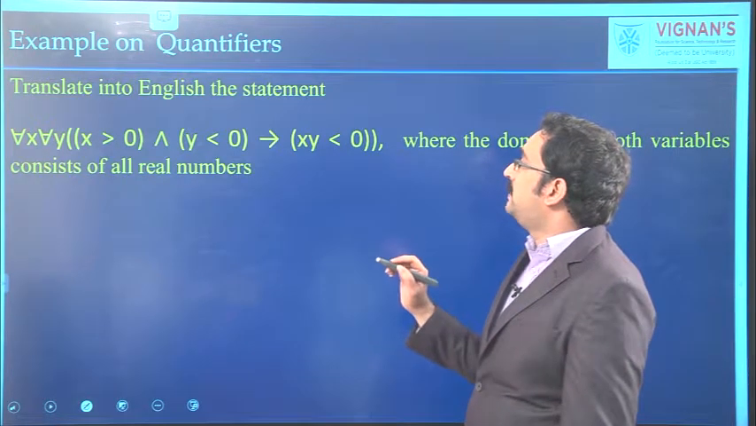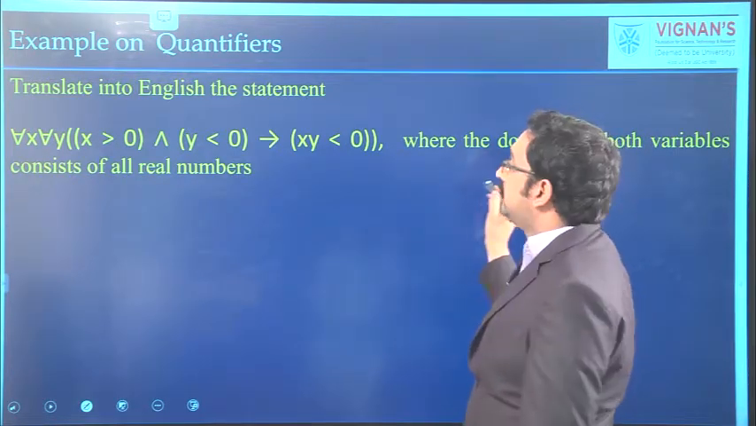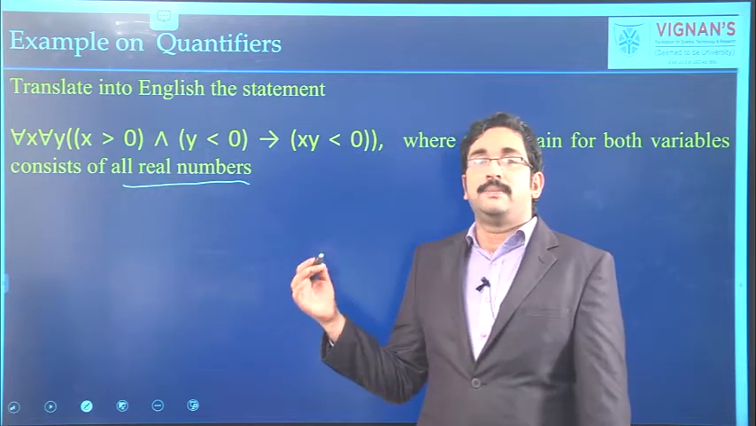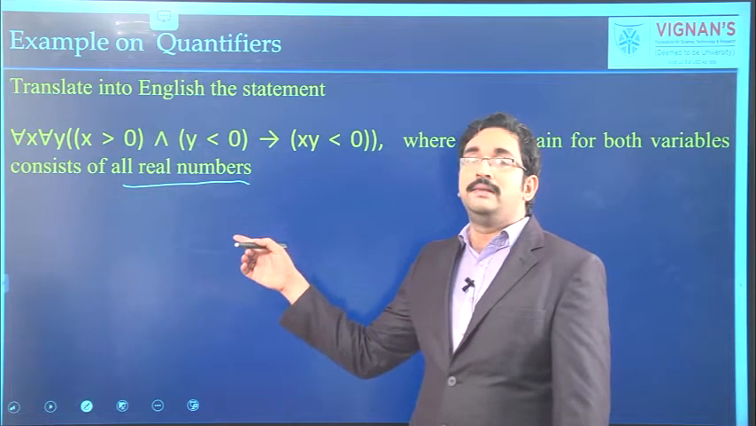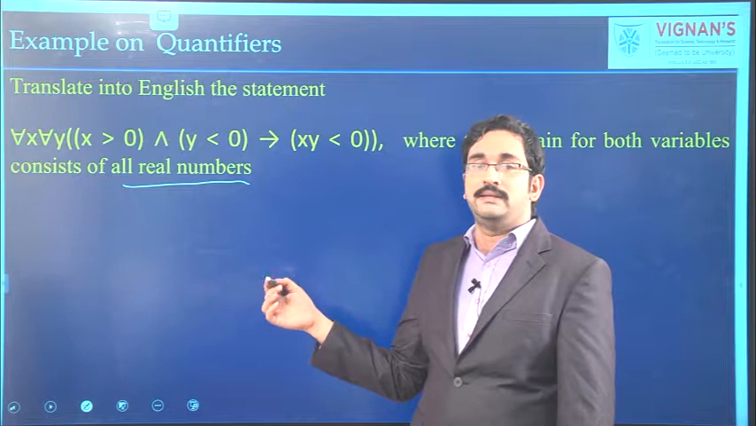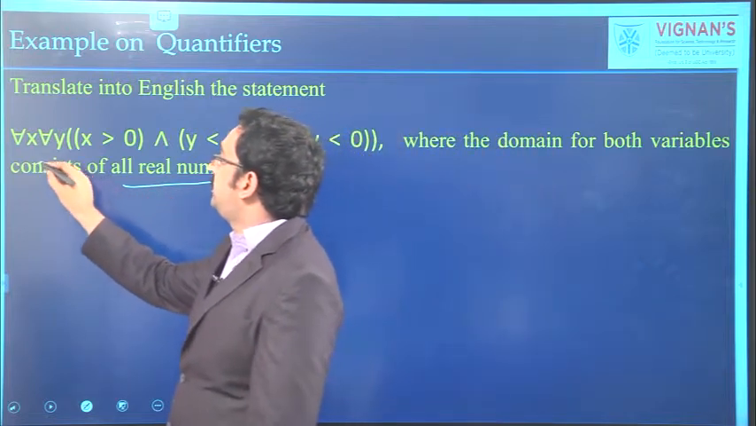Here one problem is given. Here the domain is all the real numbers. So, here the problem is a domain consisting of all the real numbers, and the problem is given like this. You have to translate like this. What is the meaning of the statement?